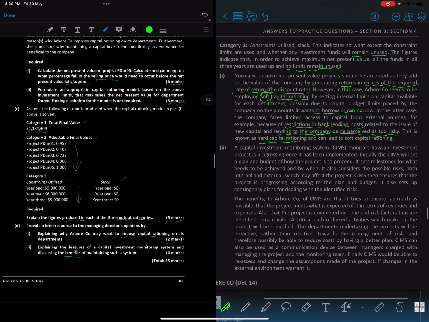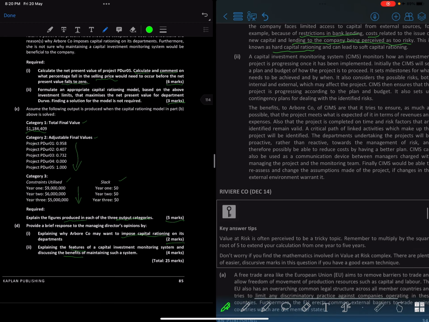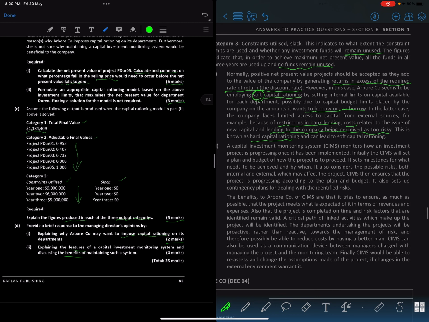So explain the features of a capital investment monitoring system, right? So CIMS, capital investment monitoring system.